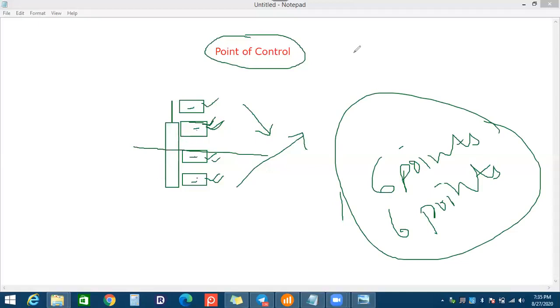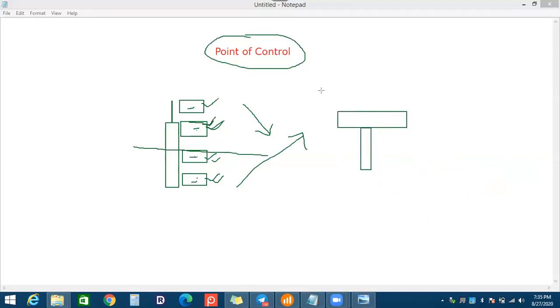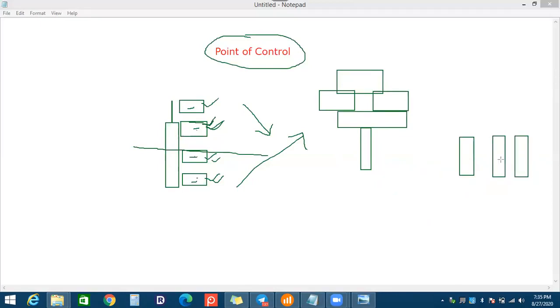So here I give you one example. I will just draw a shape of a building, which will not be accurate, but you will understand what I'm saying. That is just a pillar of the building, and this building has only one pillar. And there is another building with three pillars, or two pillars. Which building will be stronger? Definitely the one which has three pillars.